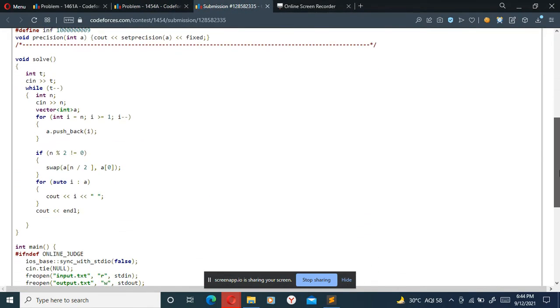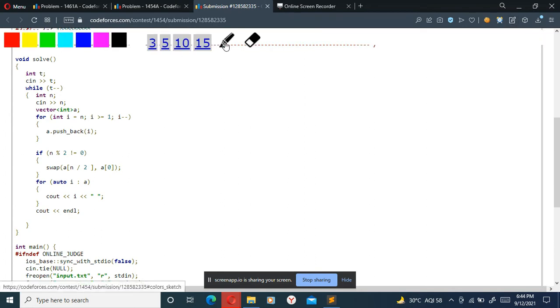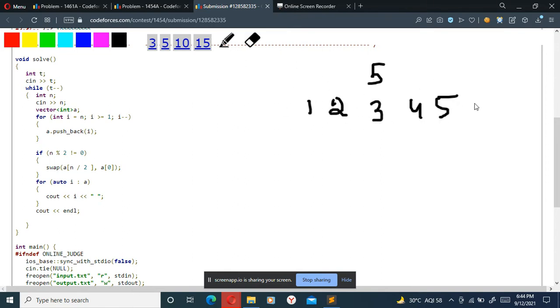So this is my solution here. I'll just explain this with an example. Let's say n is equal to 5 here, and what are my indexes? 1 2 3 4 and 5. We have these indexes here. So I'm iterating from n equal to 5 down to 1, in the reverse way, so I'll be inserting it like this: 5 4 3 2 1.